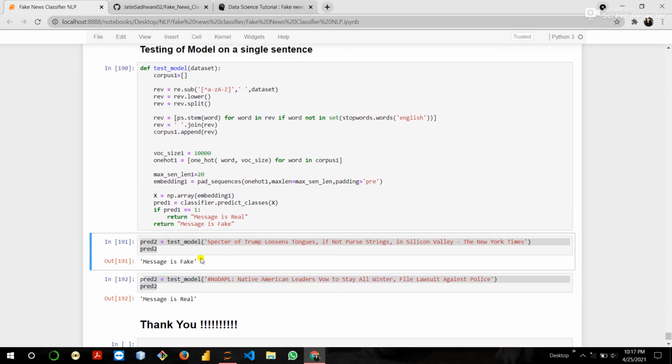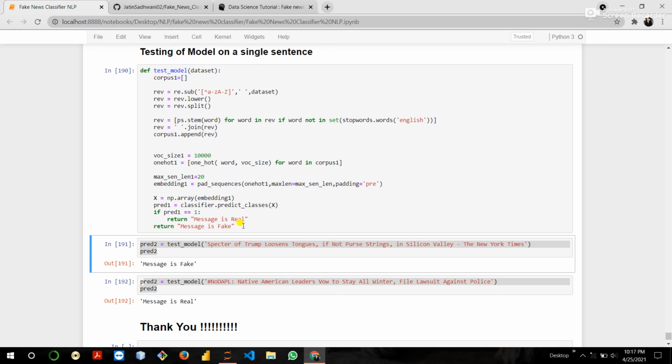So this is our fake news classifier in natural language processing. I did not deploy this model on localhost.